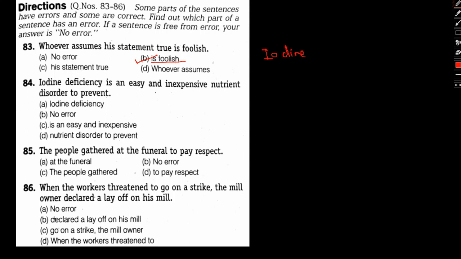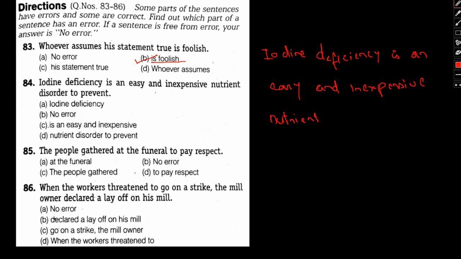Iodine deficiency is an easy and inexpensive nutrient disorder to prevent. Okay, now let's take a look part by part.